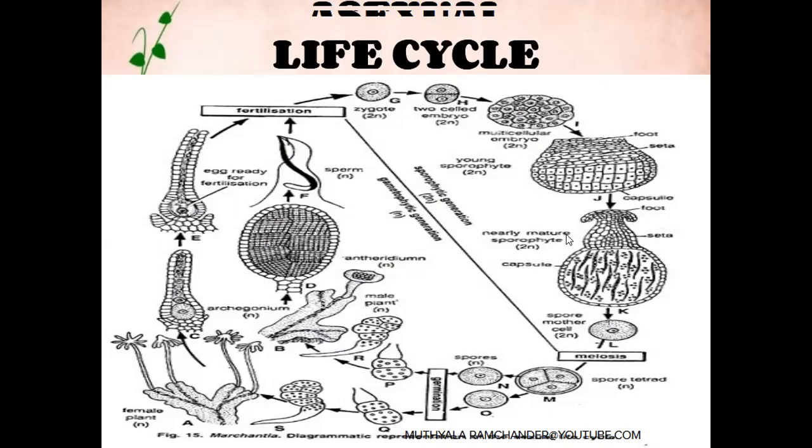In each life cycle of bryophyta, like in Marchantia, these two stages alternate with each other. The gametophyte stage alternates with the sporophyte, and the sporophyte stage alternates with the gametophyte. This type of generation is called alternation of generations or alternation of life cycle. This is the complete lesson of Marchantia.